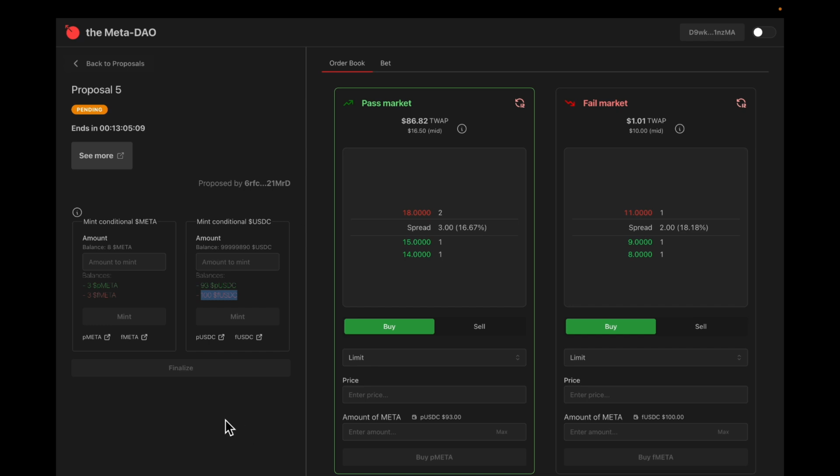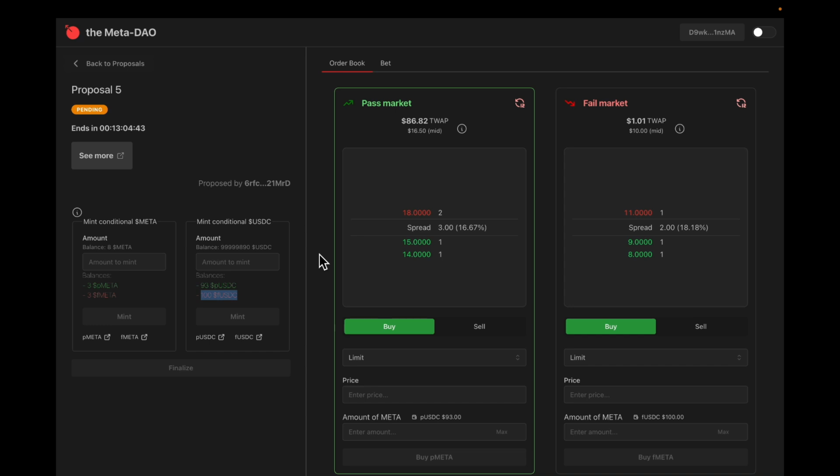And that's pretty important. So what happens is someone will hit finalize when the market ends, and then everything goes back to normal. A whole bunch of cranks get run. I think I've covered it all pretty much. You've got the time-weighted average prices. It's got to have a 5% difference. You've got to mint your USDC if you want to buy the meta. You've got to mint your meta if you want to sell for USDC.